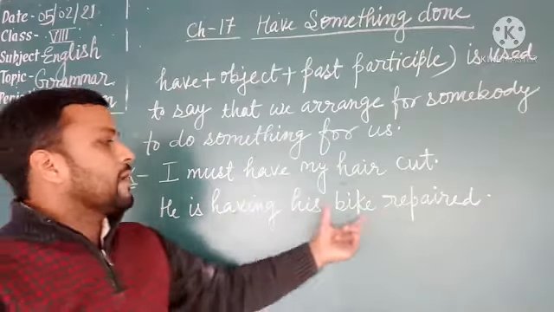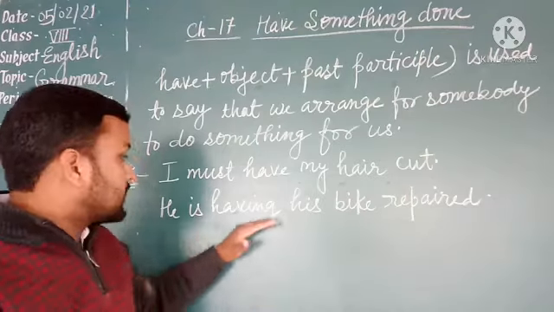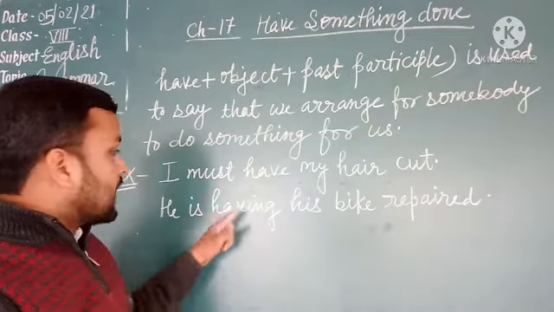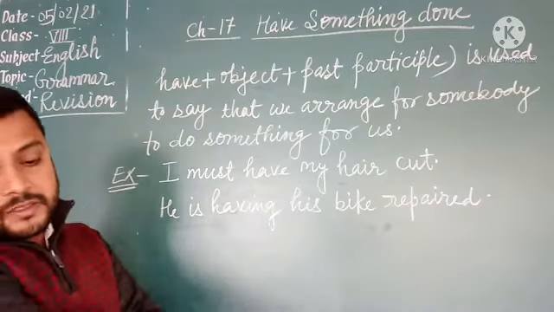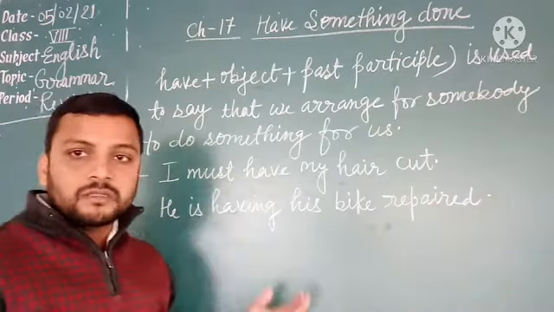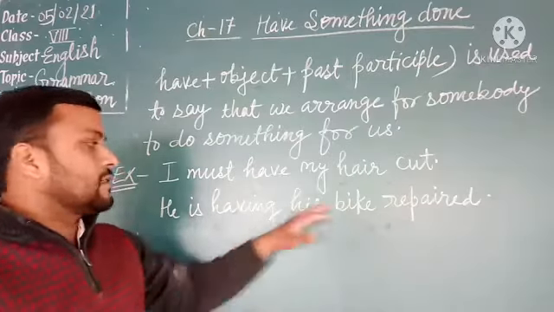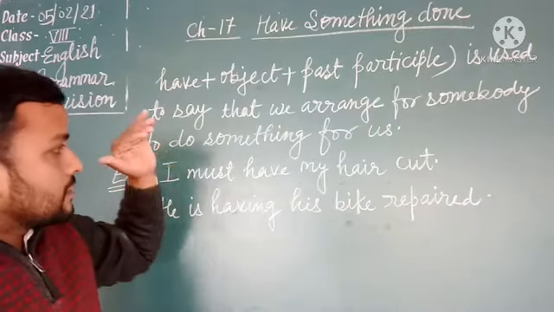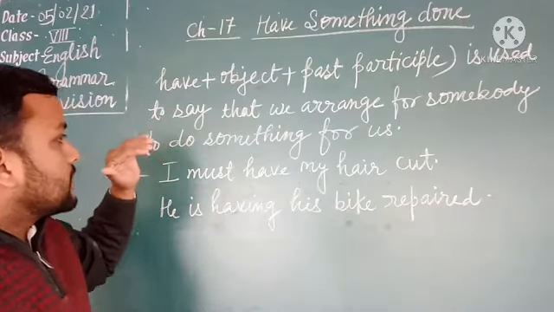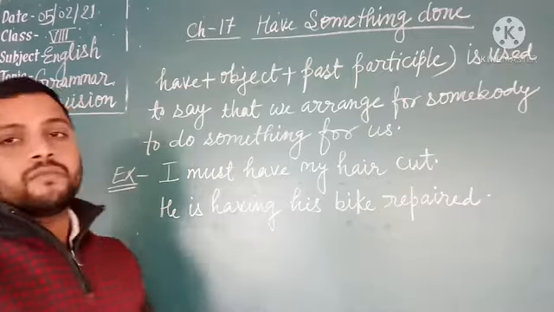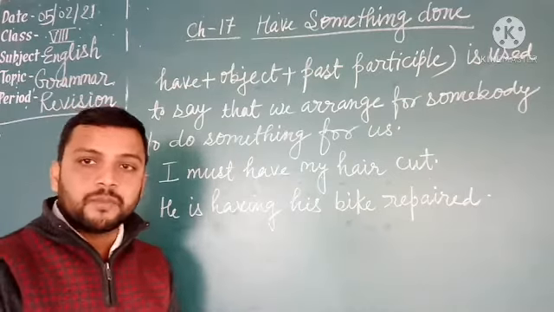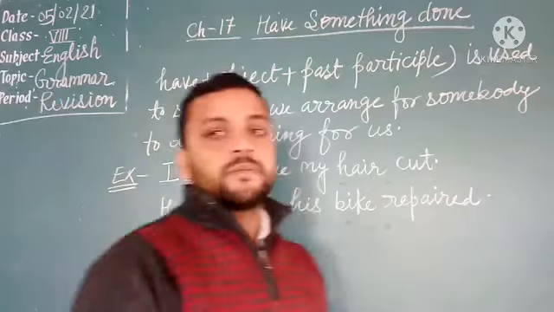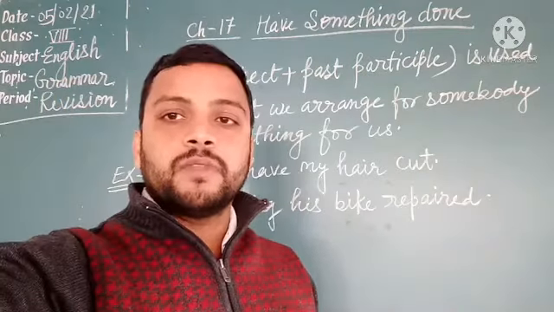He is having his bike repaired. It means he is not repairing his bike himself, but he is having his bike repaired. Someone is doing the job, someone is repairing his bike. So when we arrange for somebody to do something for us, or when somebody does something for us, we use have plus object plus past participle of the verb.